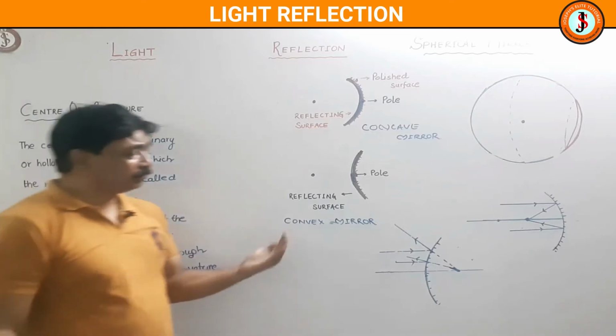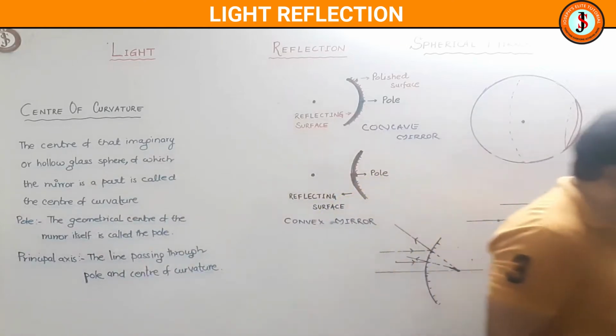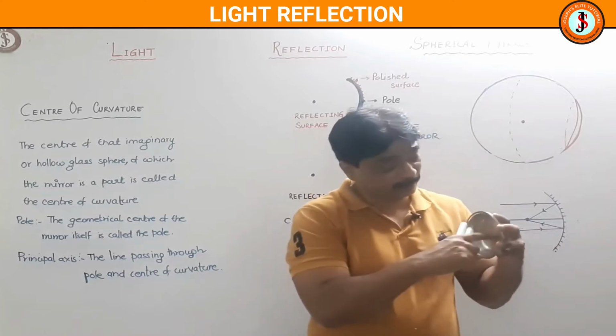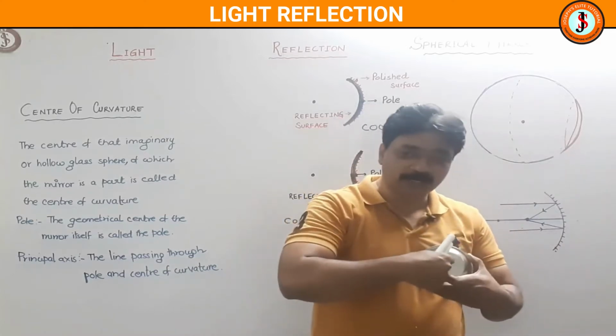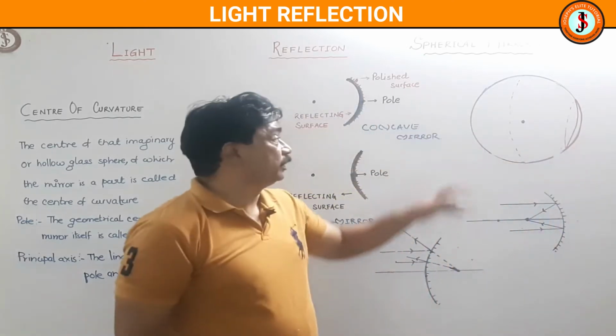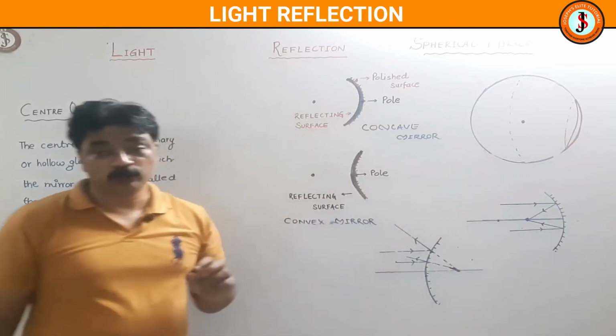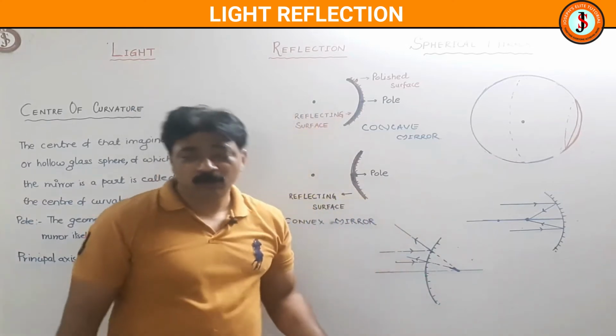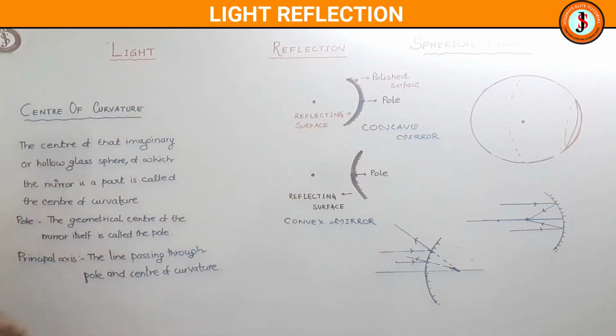Now if I take out the mirror, it looks like a circular object, isn't it? So it has its own geometrical center right in the middle over here, or in the case of convex, right in the middle over here. The geometrical center of the mirror itself is called the pole. Will that be inside the mirror, on the mirror or outside the mirror? On the mirror. Very good. So pole is the geometrical center of the mirror itself. Akansha, what is pole? Pole is the geometrical center of the mirror. Very good.